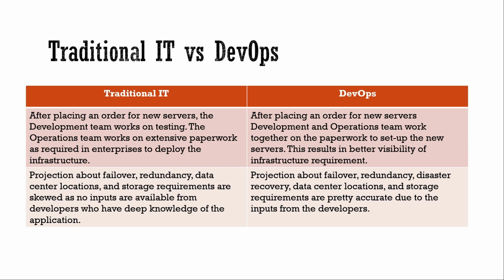This is the advantage of DevOps: the projections about failover, redundancy, disaster recovery, data center location and storage requirements are pretty accurate due to the inputs from the developers. In DevOps, they get the details from the development team as per the application requirement, set up the proper new servers, and it is deployed automatically.